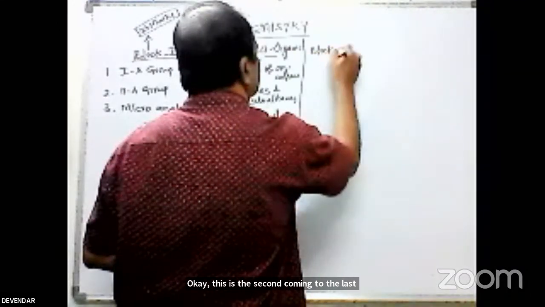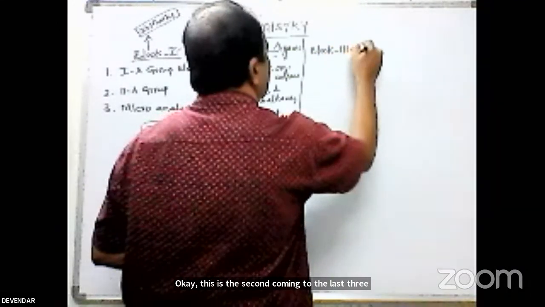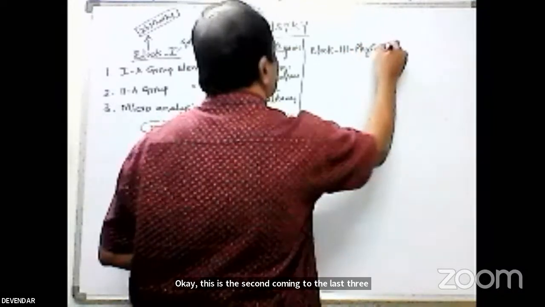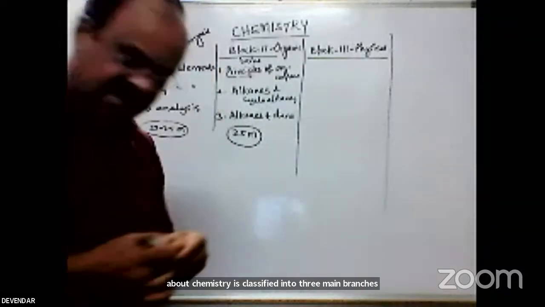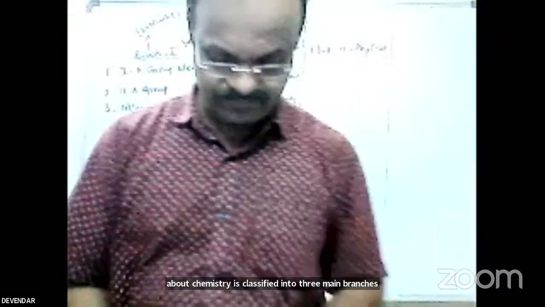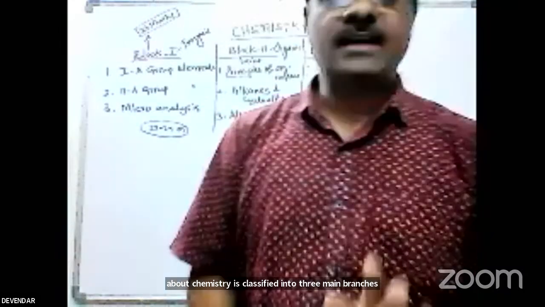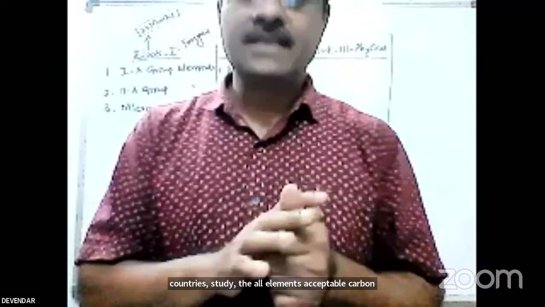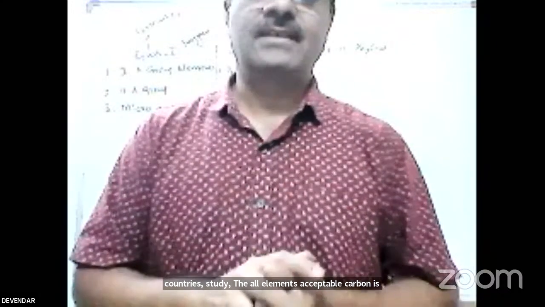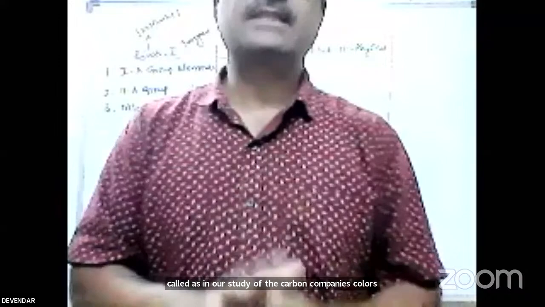It is nothing but physical chemistry. Our chemistry is classified into 3 main branches: inorganic, organic, physical. Inorganic means the study of all elements except carbon is called inorganic chemistry. The study of carbon compounds is called organic chemistry. So the total elements are over now.